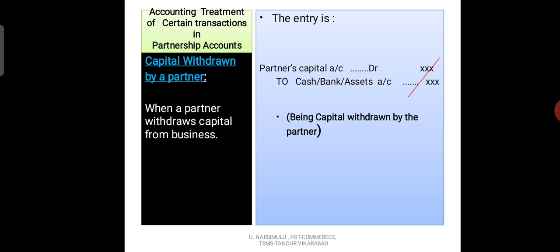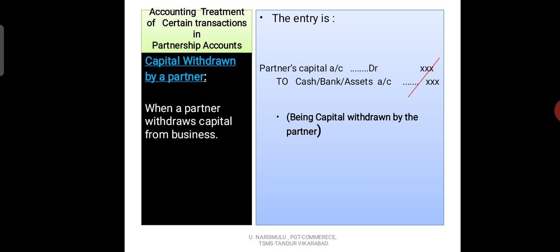For that, the entry we have to write is partner's capital account debit to cash account, bank account or asset account. If the partner takes away any asset from the business, that should be credited, and on the debit side the partner's capital account.